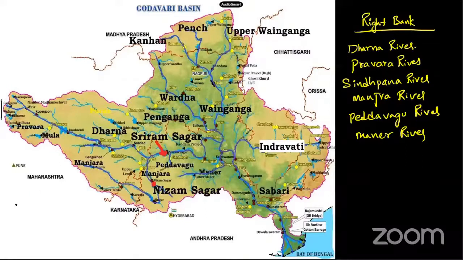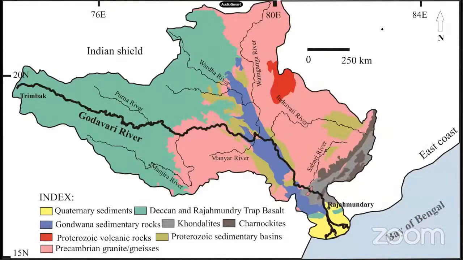And what are the left bank tributaries of Godavari? This is also the drainage basin of this Godavari River, students.